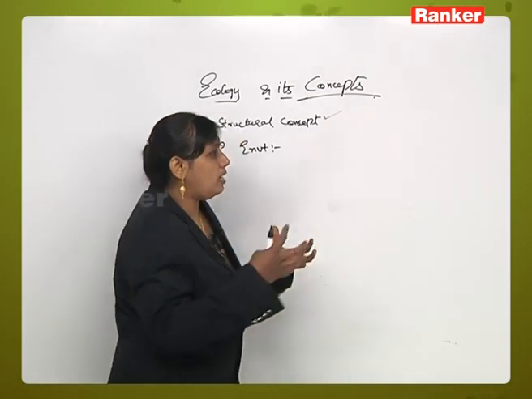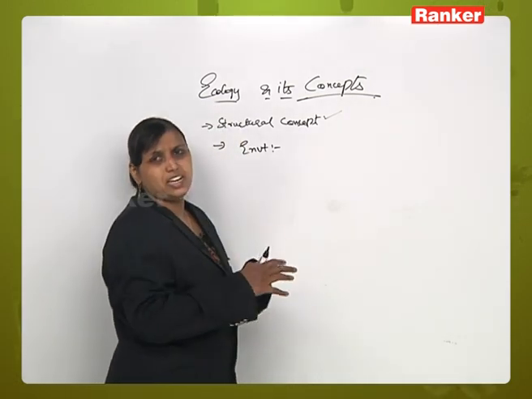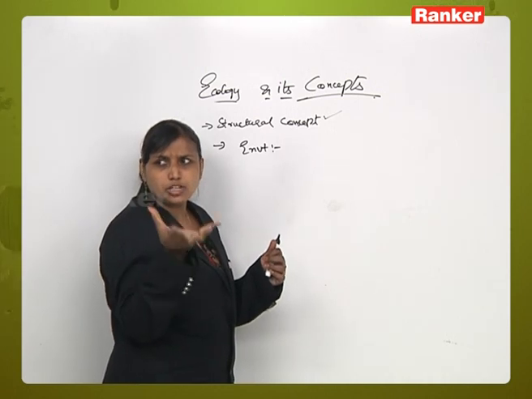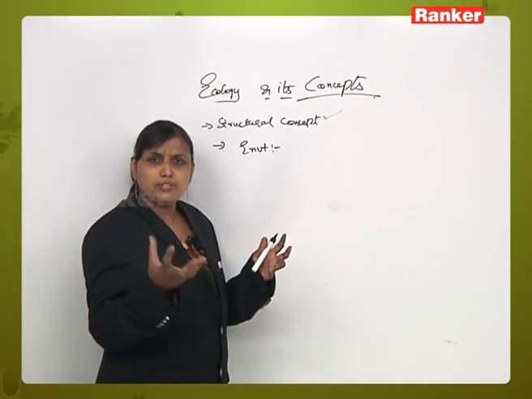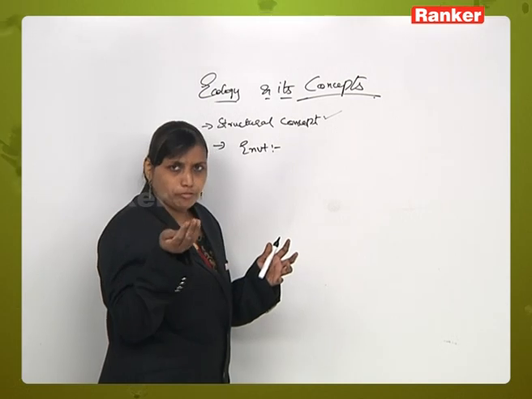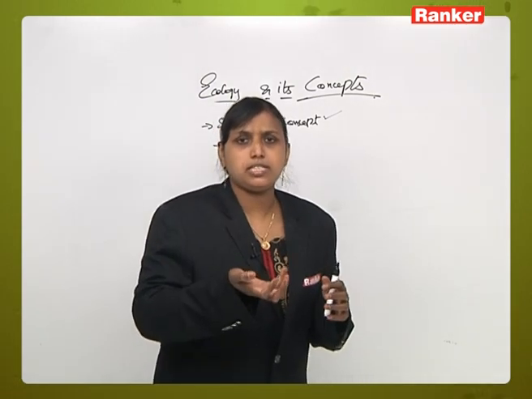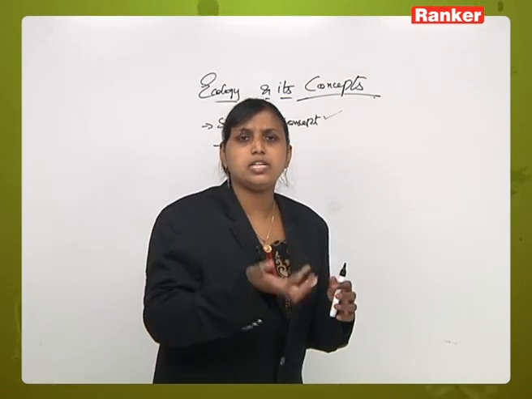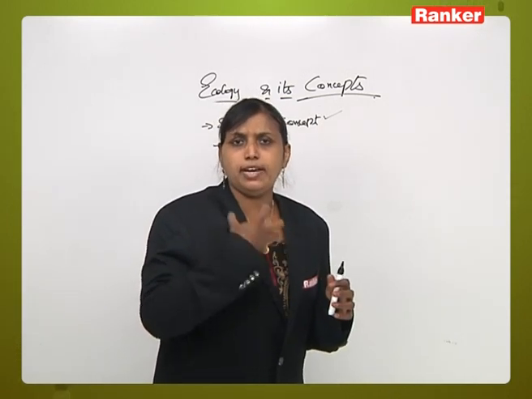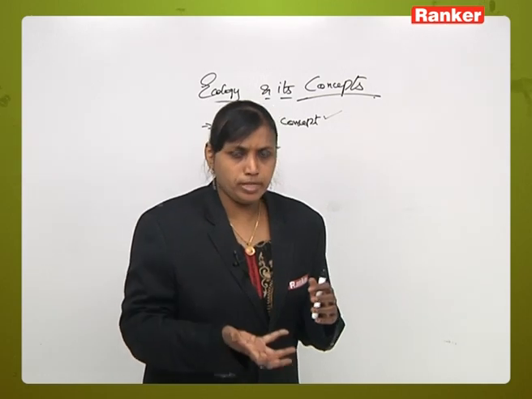As it is complex and has different components, it will work as a sieve. It will filter only those substances or factors which are required for growth, development and migration, or for the upliftment of its growth.